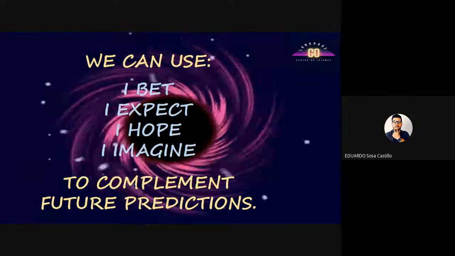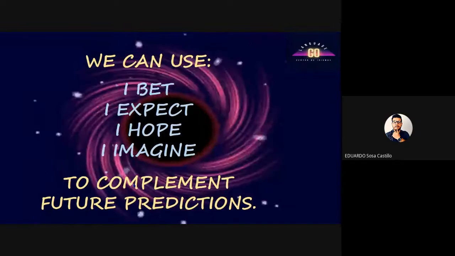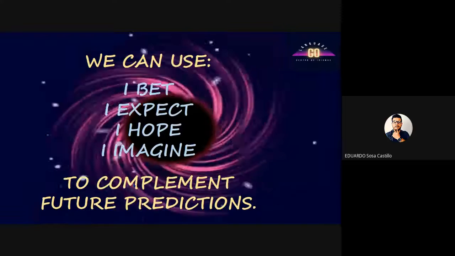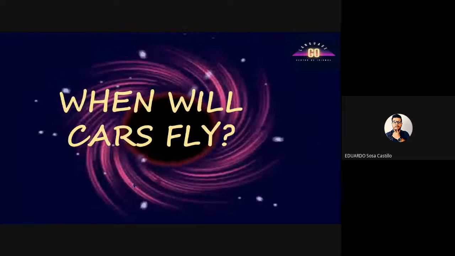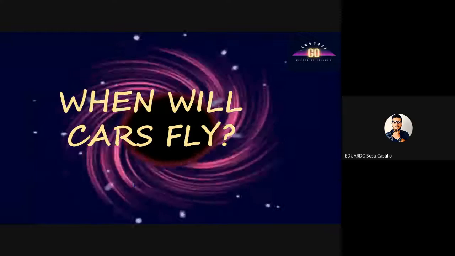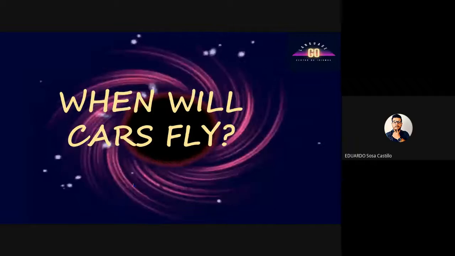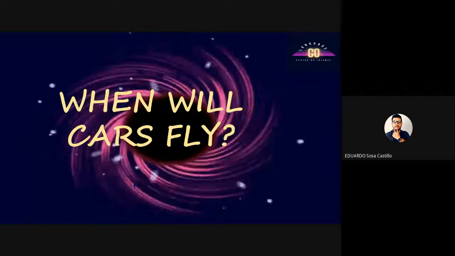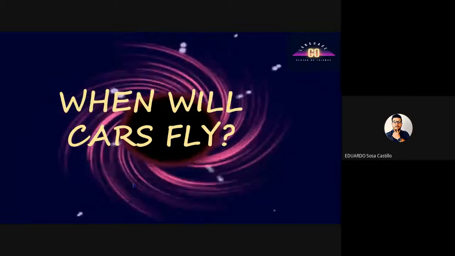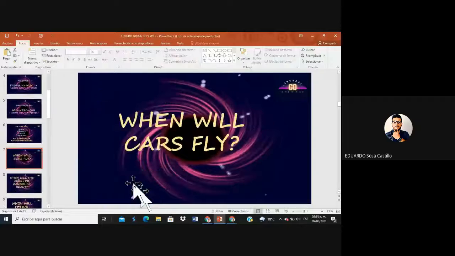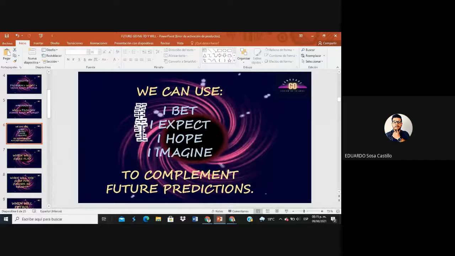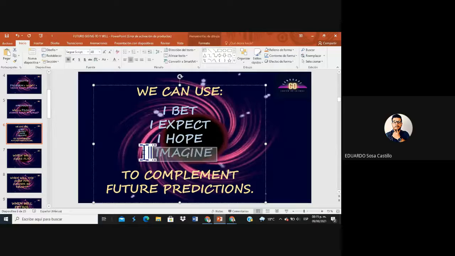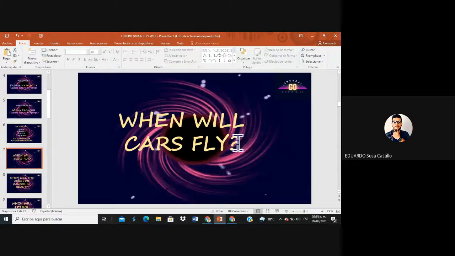For example, why don't we practice with some sentences, no? Pay attention to the sentences. For example, when will cars fly? This is going to be something that I want you to predict. So let me show you how. It's very easy. First of all, I have to use one of these expressions. For example, I am going to use I imagine, okay? For answering the first one. So I say, when will cars fly?